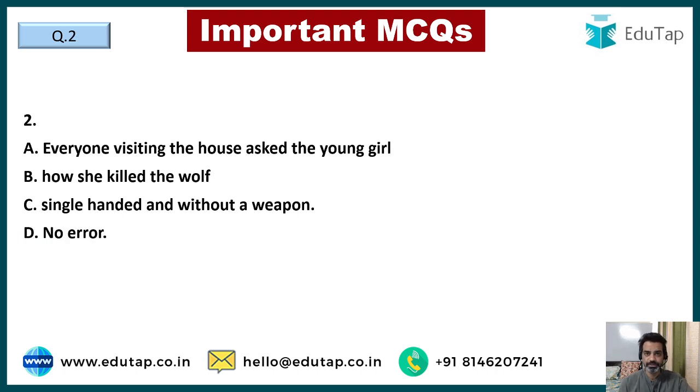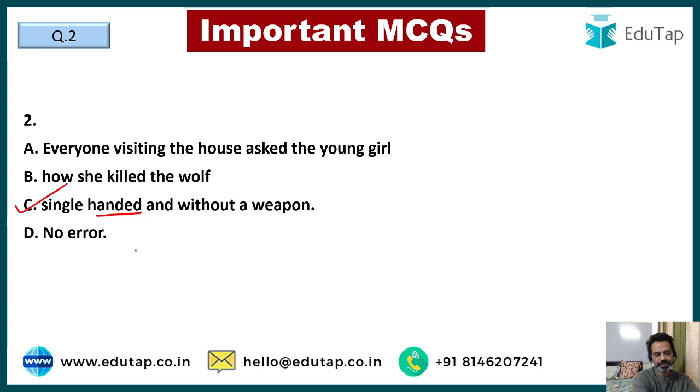Moving ahead, guys. Question number 2. Everyone visiting the house asked the young girl how she killed the wolf single-handed and without a weapon. Yes, guys. So this is a question of adverbs. Can you find out the error in this? Everyone visiting the house asked the young girl how she killed the wolf single-handed and without a weapon. So the error here is in part C.